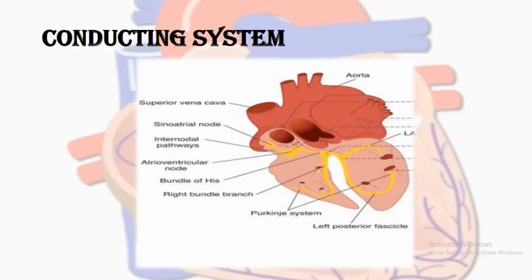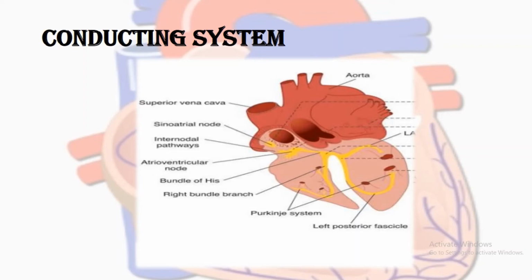So firstly, we will see what the conducting system is and what its role is in the heart. Conducting, the name itself says that something is being conducted. And what is being conducted? The electrical impulse is conducted from one part of the heart to another part of the heart.